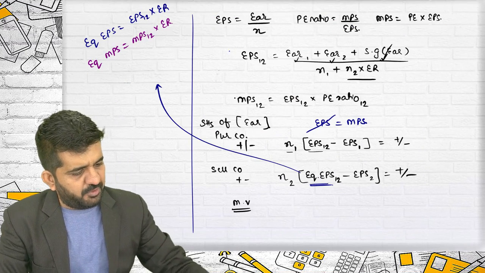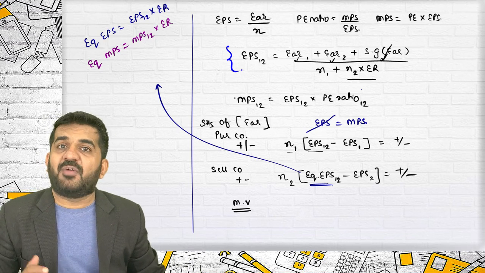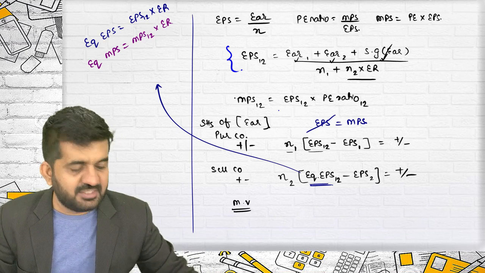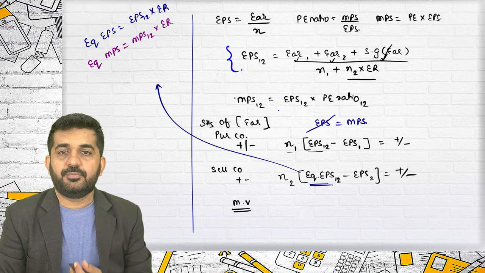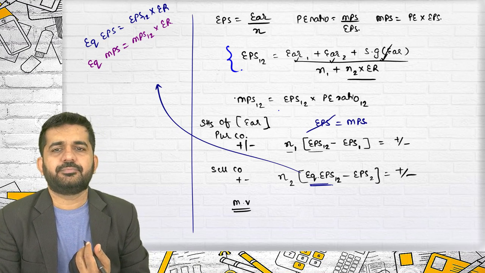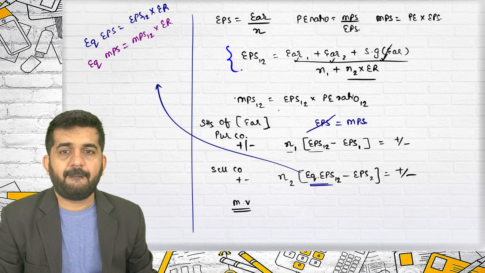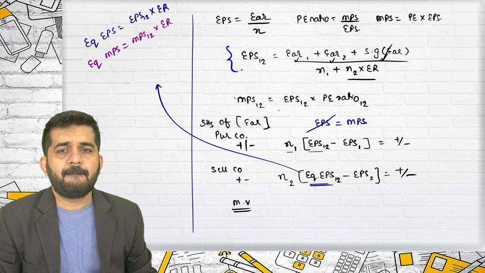What is the formula for EPS 12? Is it this? Can I use the same formula for finding out MPS 12? Instead of earnings, I will be taking market value. Yes or no? Can I take it or not? Sachin? Sakshi?